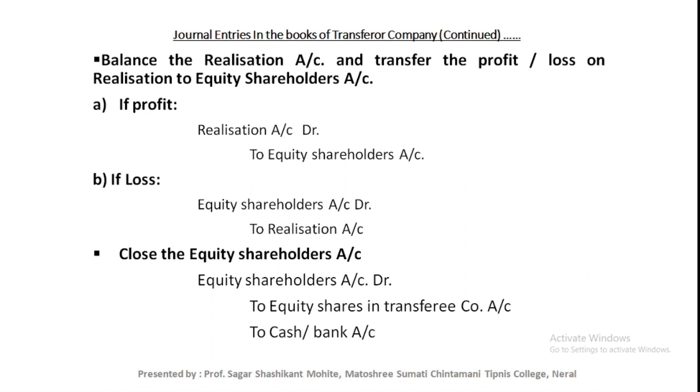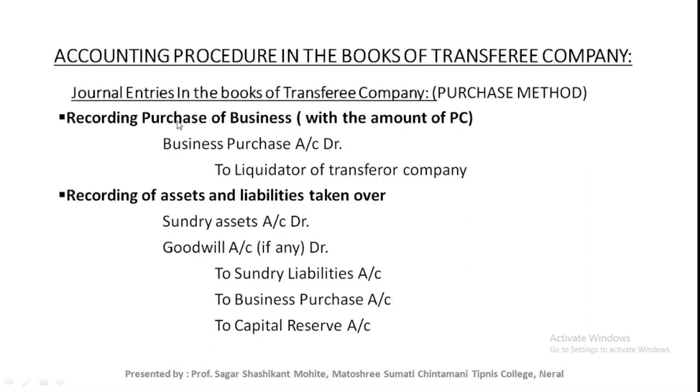Now let's see the journal entries related to the new company or the transferee company. Journal entries in the books of transferee company. I am showing here only the journal entries related to the purchase method. You already know that there are two methods.